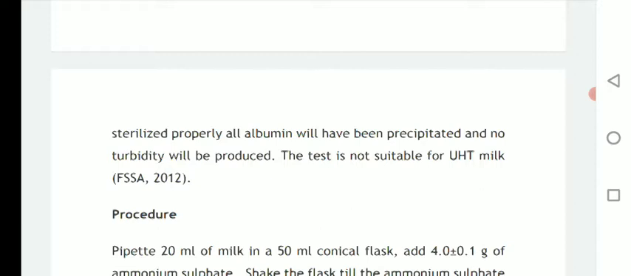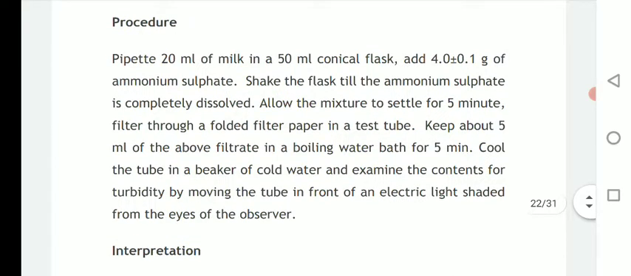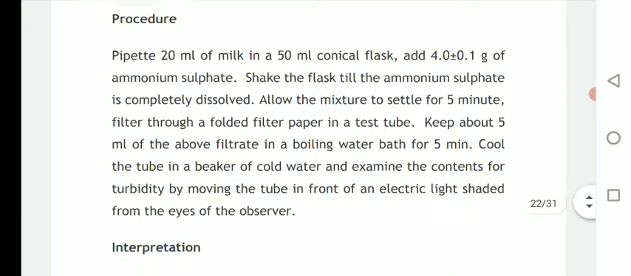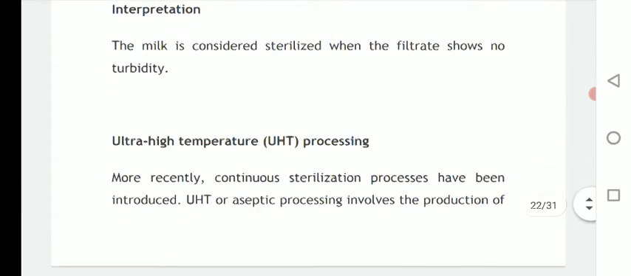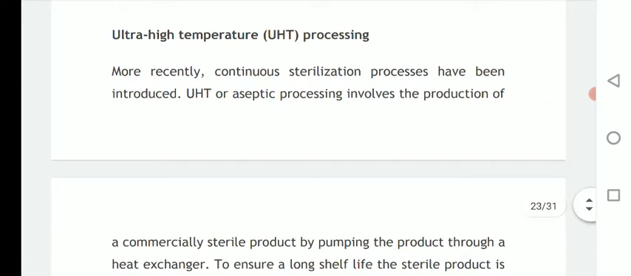So this test is not suitable for ultra high temperature treated milk. Okay. So this is the procedure for carrying out this turbidity test. Then these are the interpretation of the result. Now we are going to see ultra high temperature, that is UHT processing.